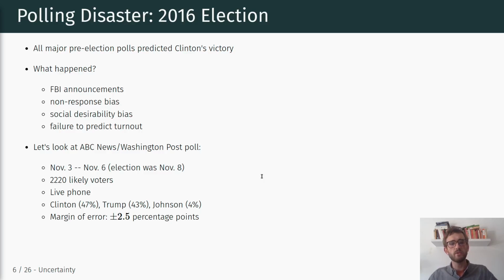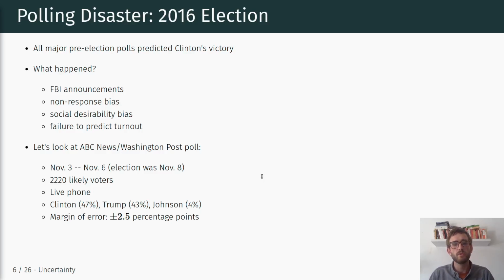But now what we want to do is look at one specific example, particularly the ABC News Washington Post poll that was done just a few days before the election. It was conducted November 3rd to November 6th, and the election in 2016 was on November 8th, right?